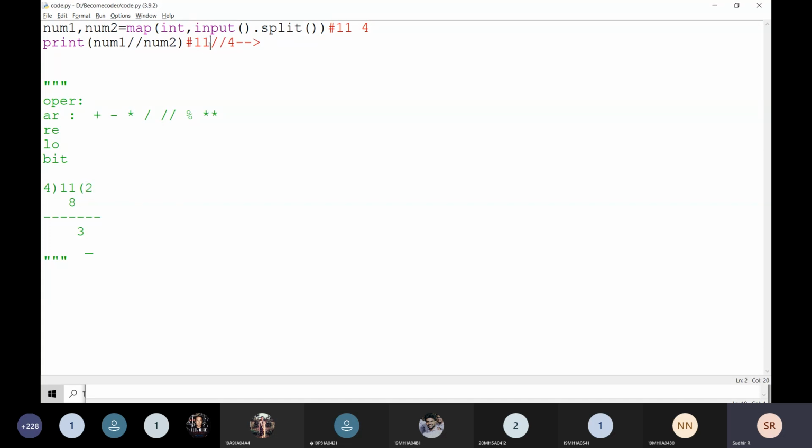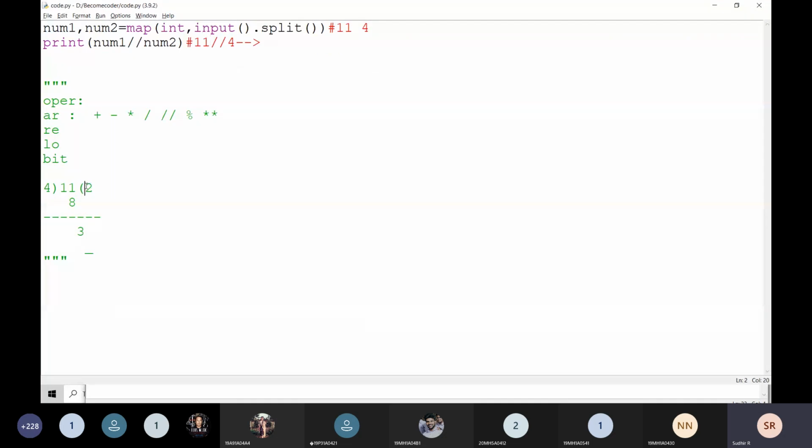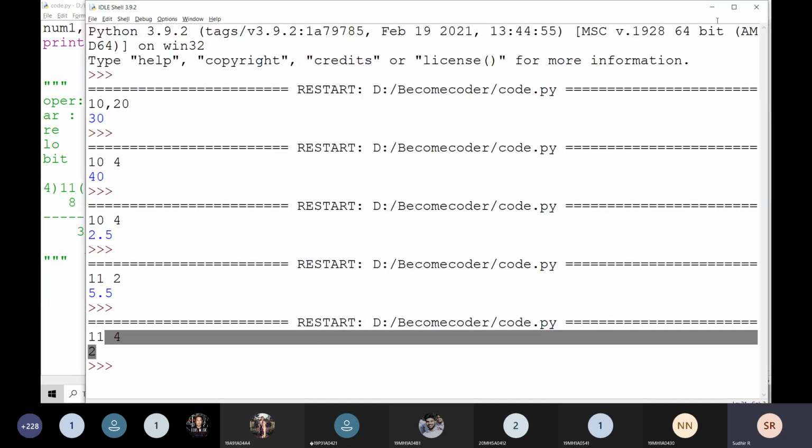If I am going for 11 and 4, observe here the output is going to be 2 only. That is the coefficient value. The floor division operation always gives the coefficient value.